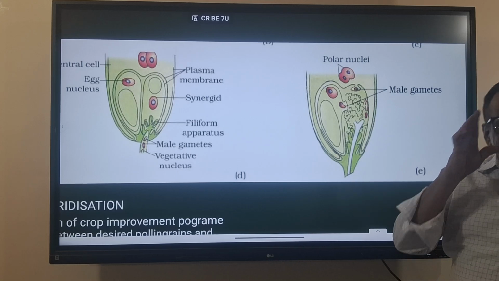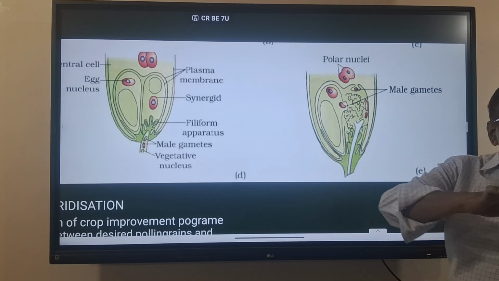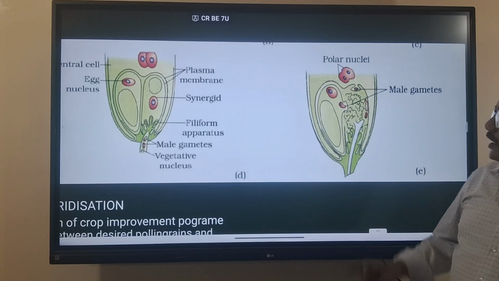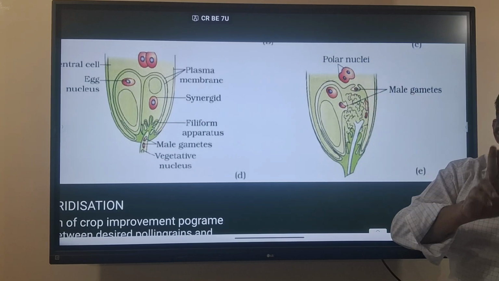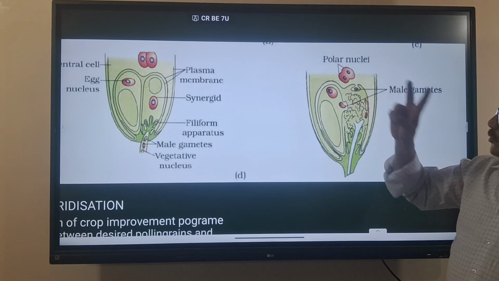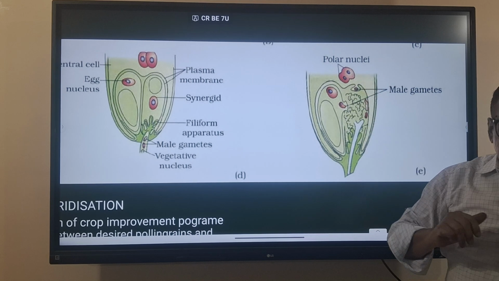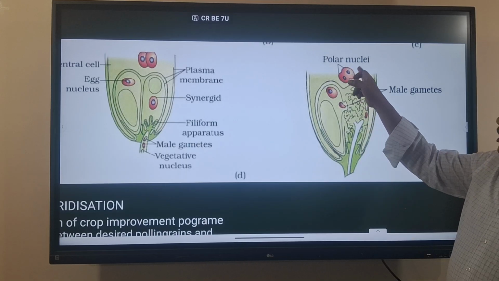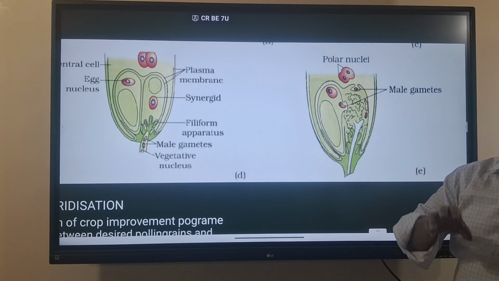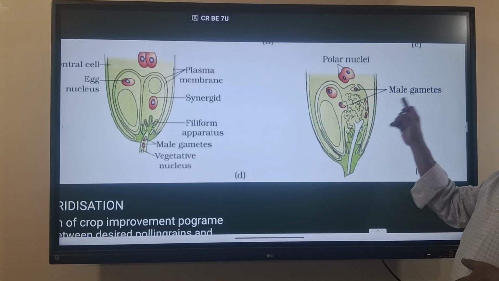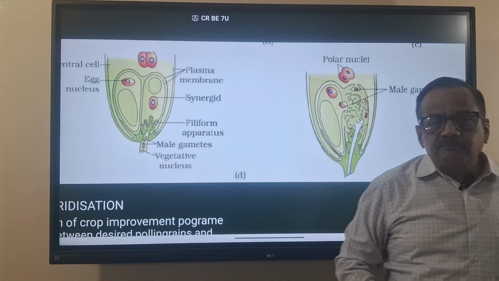Whenever the polar nuclei are fertilized, a triploid nucleus forms, because the central cell already has two haploid nuclei, n plus n. These two haploid polar nuclei will fuse with one more haploid nucleus of the male gamete, so it will become triploid.